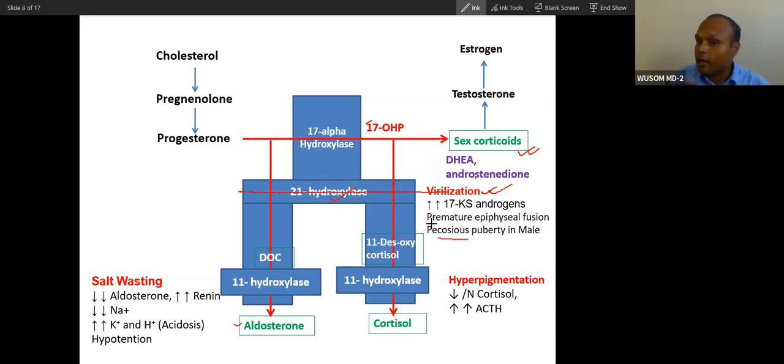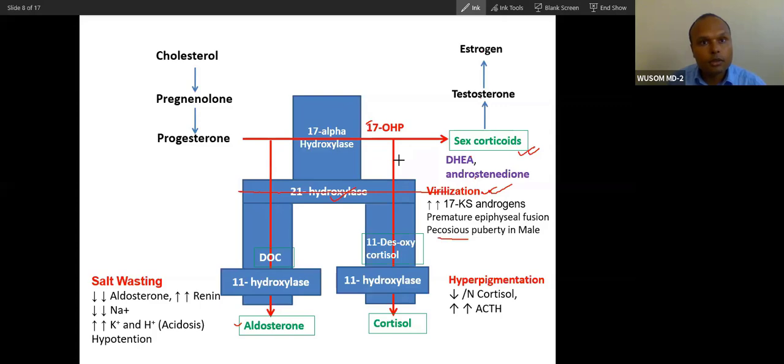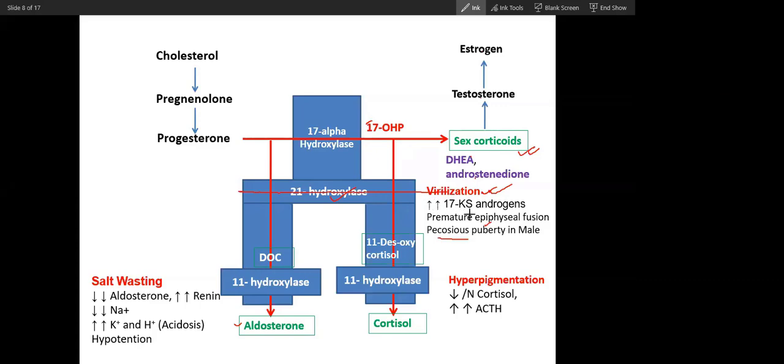Because in a male, this male sex hormone will be high, that will cause early puberty, early fusion of epiphyses, and that will shorten the height. Did you understand this?